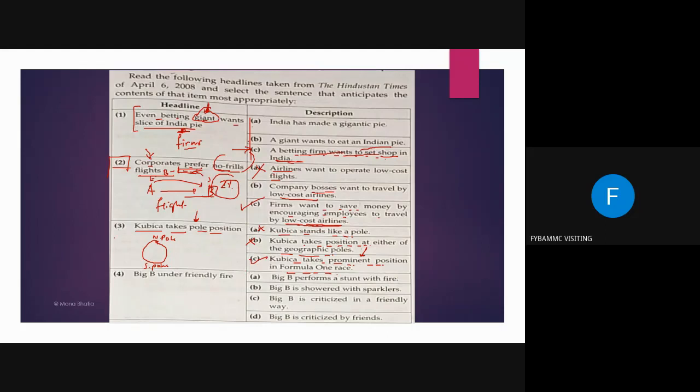So if you read such a headline, are you getting what they are trying to say? If you understand the literal meaning, you will say that Cubica takes the position at the geographical pole. Either standing at the North Pole or at the South Pole, right? But we don't have to take the literal meaning. We have to understand, and that understanding will come only when you read a lot. And with my previous exercise, I was able to judge that you are all not reading a lot. That is why you got stuck there. You were not able to give any answers to the question.